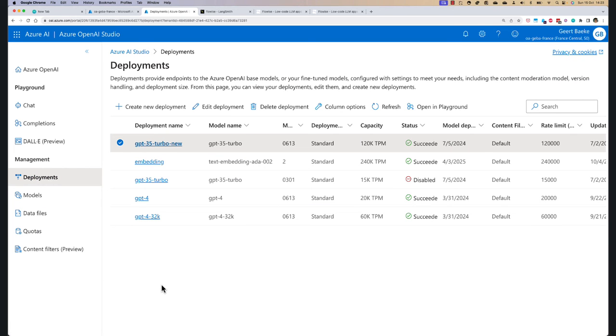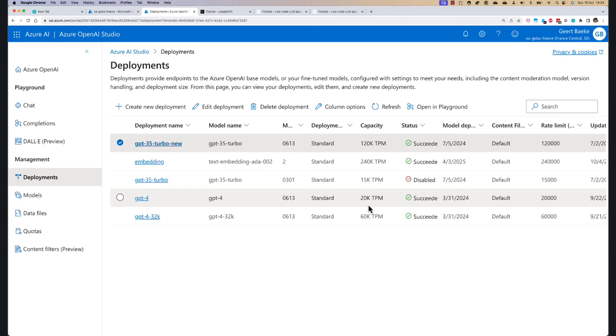I deployed a model with a deployment name called GPT-4, and that's actually the GPT-4 model behind it. I can give this a different name, that's not an issue. This is a more recent version of the model, from the 13th of June. And also, very important, there's a capacity limit. This one supports 20,000 tokens per minute.